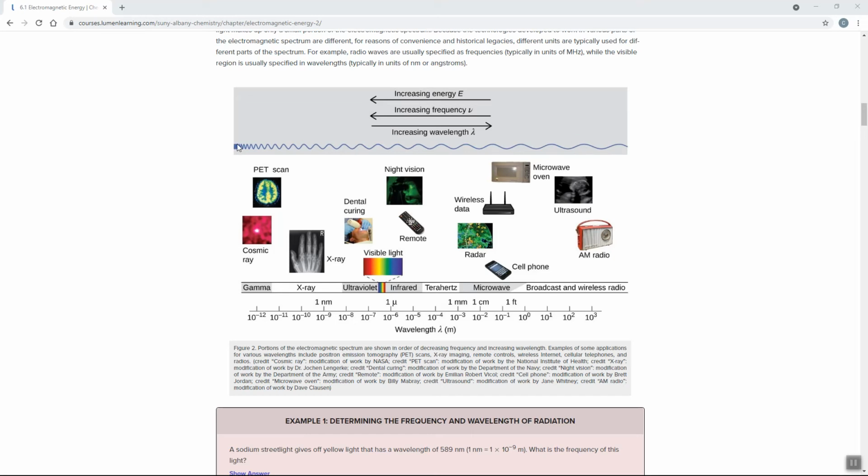Your short wavelength waves are your highest energy. They're also your highest frequency. So essentially, the wavelength is the opposite. Short wavelength is high energy and high frequency. Long wavelength is low energy and low frequency.